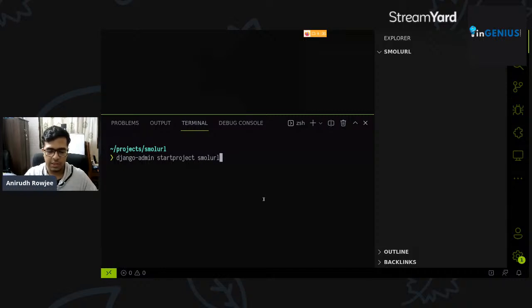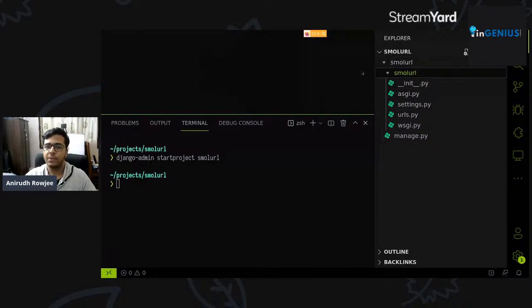Again, feel free to give the project your own names and your own descriptions. Feel free to customize some details. I will tell you where exactly you need to maintain the exact same notations and names for specific things. Okay, so let's do django-admin startproject smallurl. Now that it's run, you can see that there's this folder that's popped up in VS Code for me. There's another folder inside it. You can see that there's a manage.py file, right? And there's another folder inside it with a bunch of files. So we'll talk about what each of these files are one by one.